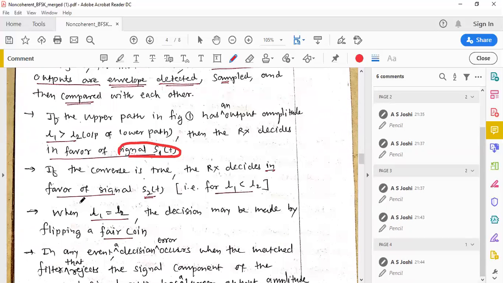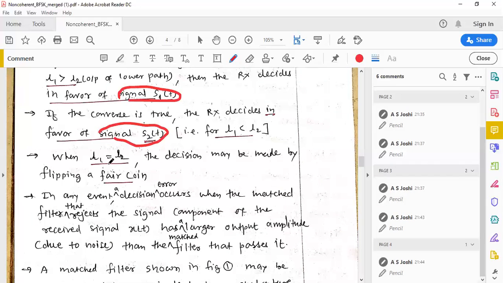Maybe signal S1 of t represents symbol 1. Similarly, if the lower path has an output amplitude such that L1 is less than L2, then the receiver decides in favor of signal S2 of t.